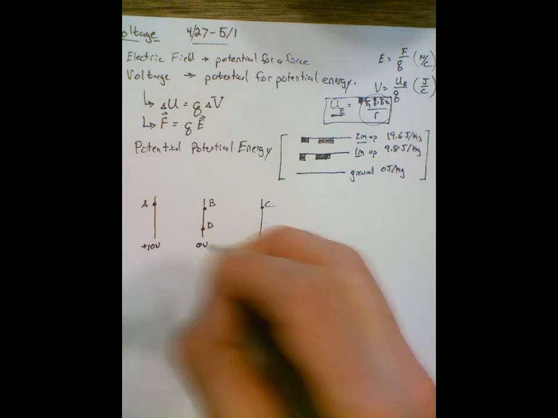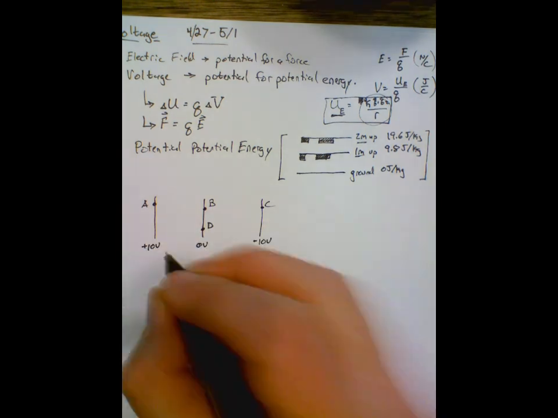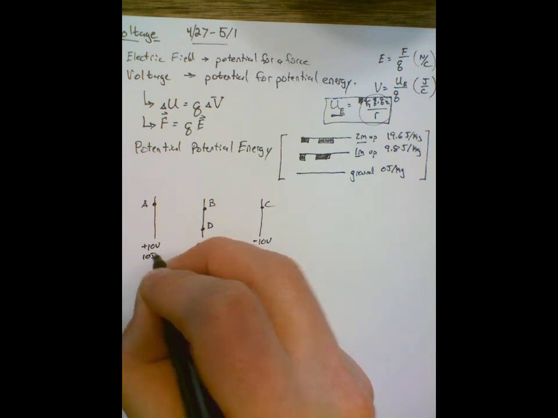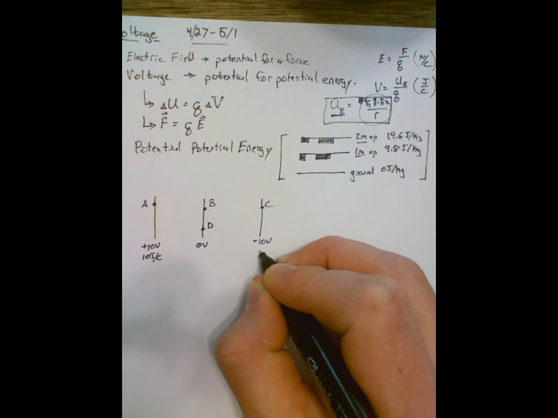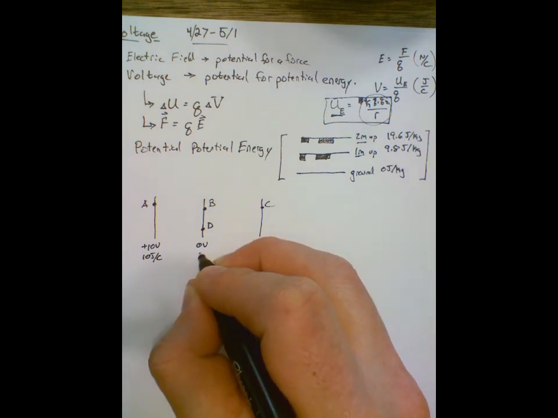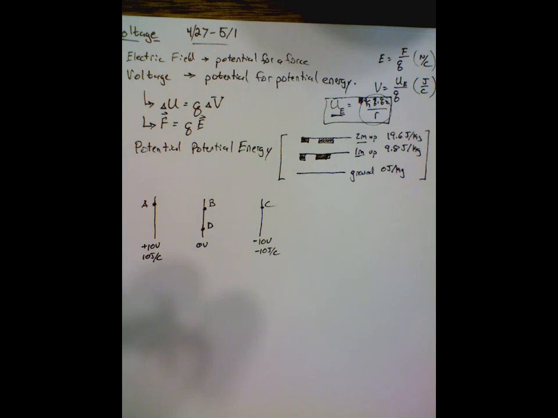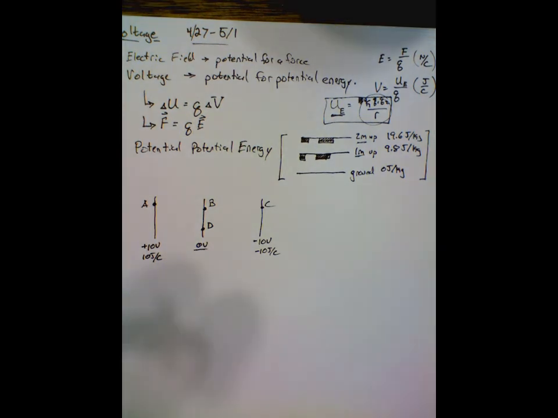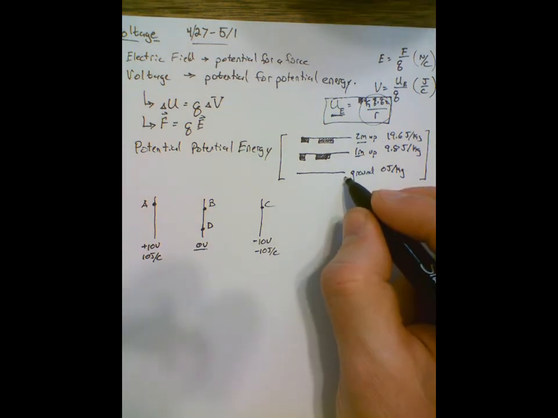This is 0 volts. This is minus 10 volts. It's energy per coulomb. 10 joules for every coulomb there. Negative 10 joules for every coulomb here compared to 0. All right. That's our key idea. We're compared to some arbitrary 0, just like the ground was an arbitrary 0.